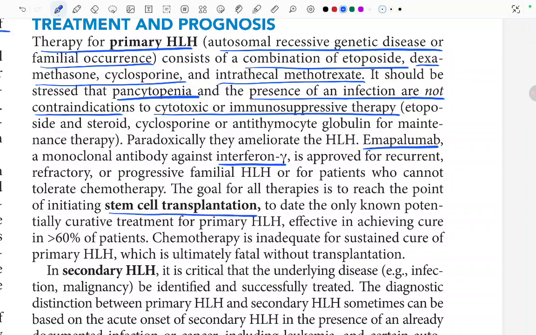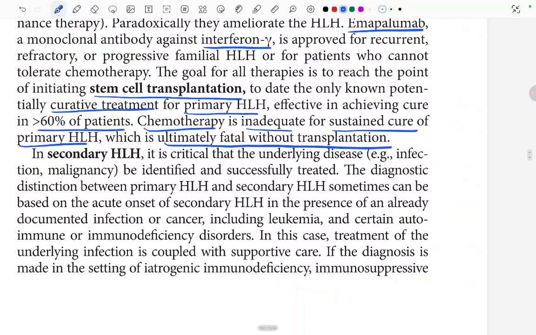To date, the only known potentially curative treatment for primary HLH is stem cell transplantation, effective in achieving cure in more than 60% of patients. Chemotherapy is inadequate for sustained cure of primary HLH, which is ultimately fatal without transplantation. In secondary HLH, it is critical that the underlying disease, that is infection or malignancy, be identified and successfully treated.